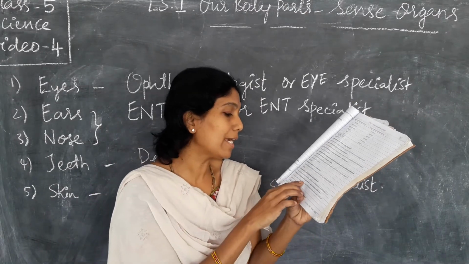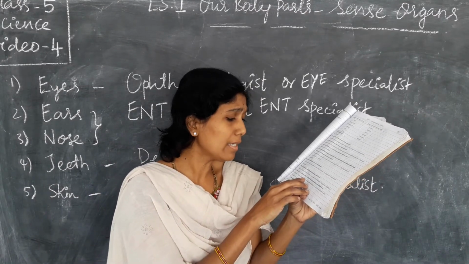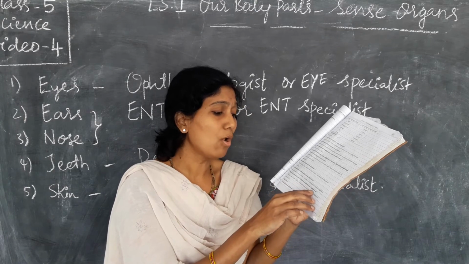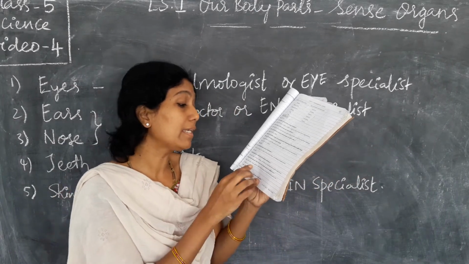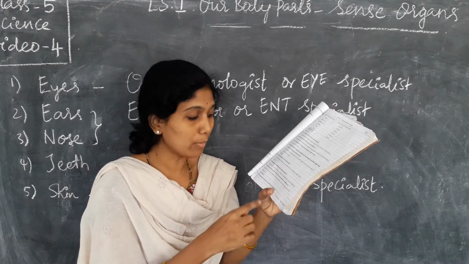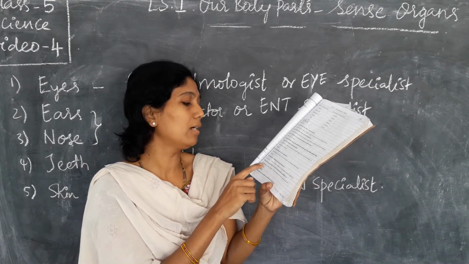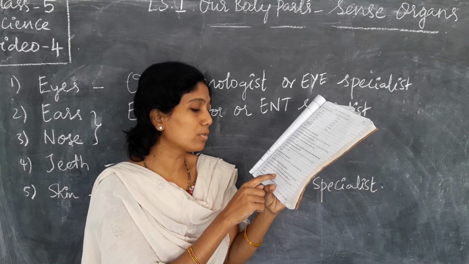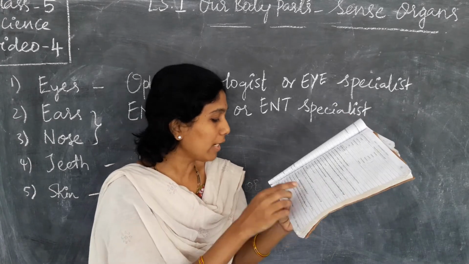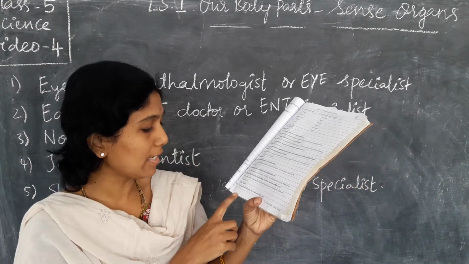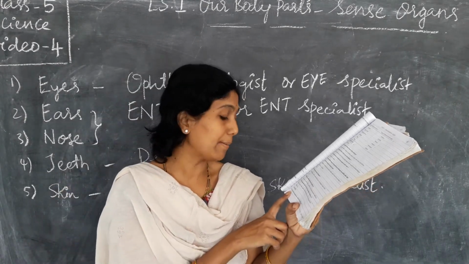Next, what are the animals that can hear the sounds which are audible to us? Dogs, cats, cows, goats, crows, monkeys can hear the sounds which are audible to us. Now take one more think and say. It is page number 54, same lesson.